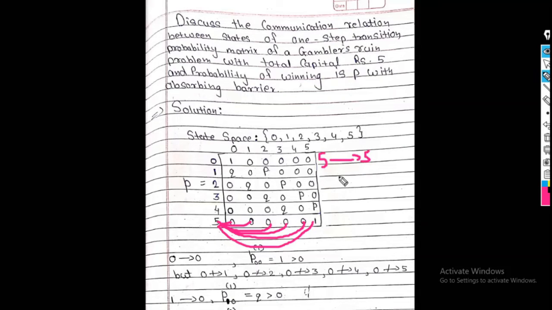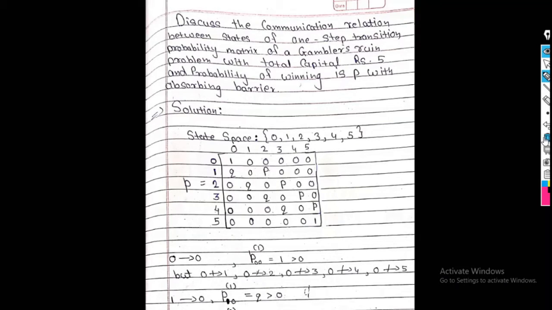But 5 does not lead to 0, 1, 2, 3 and 4. Okay. So what I said here, we get 2 communicating classes: 0 as one communicating class and 5 as a second communicating class.